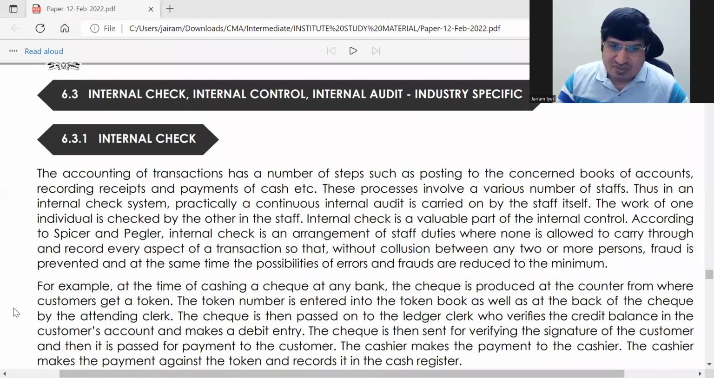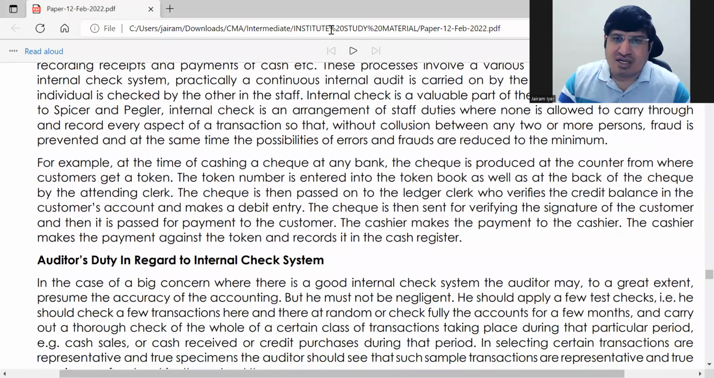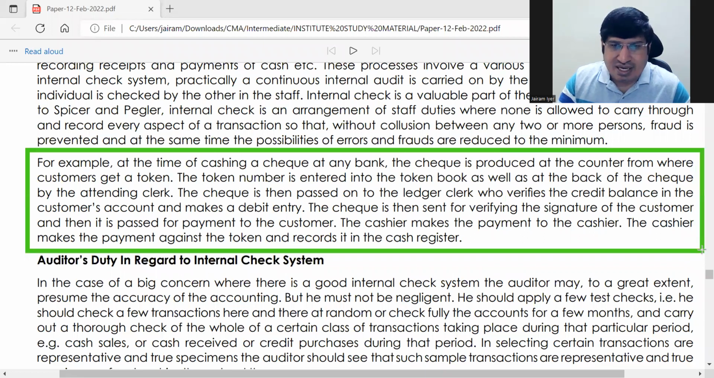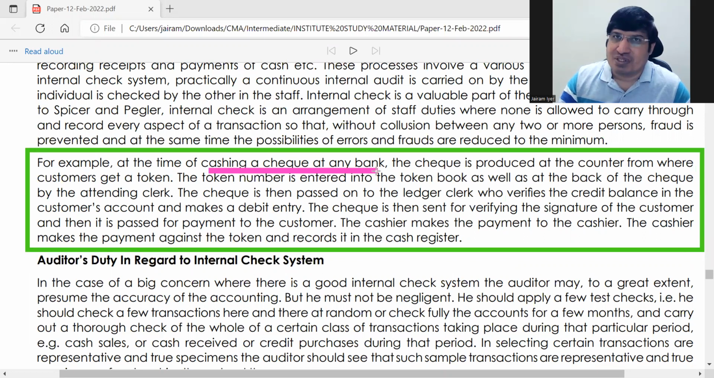ठीक है, now in the second one हमको थोड़ा we have been given some examples. Okay, एक example दिया गया है of internal control. Okay, so here, ठीक है, the transaction taken is cashing of check at a bank. Somebody, a customer has brought a check, he wants to encash it. How the internal control will function for that? ठीक है, he'll produce check at the counter. Okay, there he'll get a token. ठीक है, token number is entered in the back of the check.